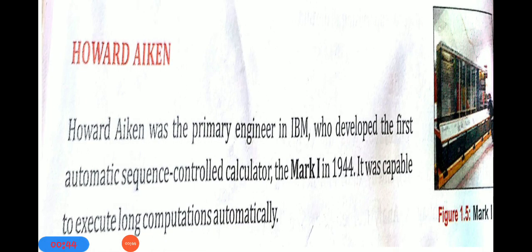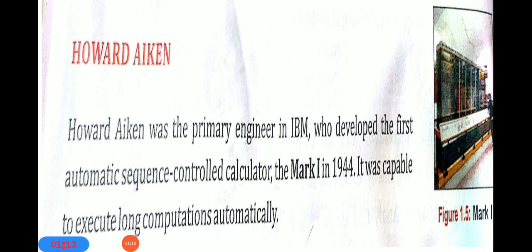So first one, Howard Aiken. Howard Aiken was the primary engineer in IBM who developed the first automatic sequence controlled calculator. Not a computer.